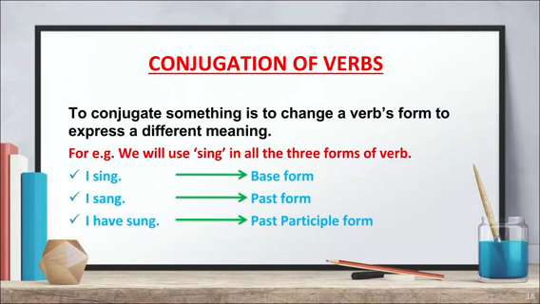Conjugation of verbs. It means changing a verb's form to express different meanings. You have to see an example to make it more clear. Now we will use sing in all the three forms of the verb. First is, I sing. Here the verb sing is in base form. Next, I sang. Here the verb sing has changed into sang and it is in the past form. Lastly, I have sung. Again sing has changed into sung, which is in the past participle form.